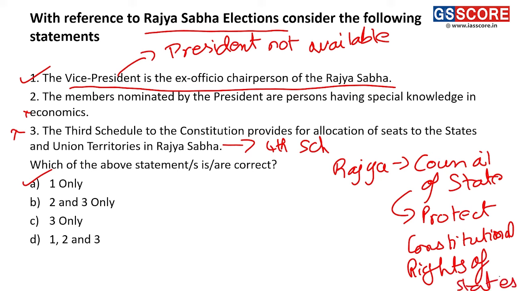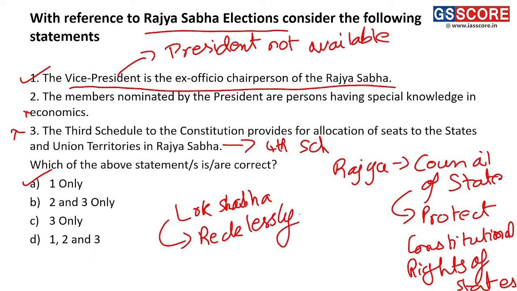It is also the duty of Rajya Sabha to look into that if a party has a majority in Lok Sabha, it does not use its majority to pass laws recklessly. So Rajya Sabha in a way provides a council to the Lok Sabha.